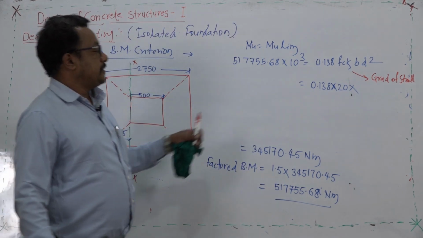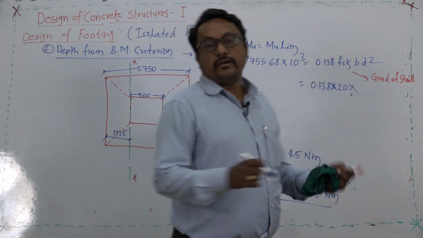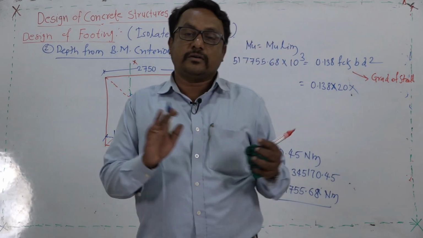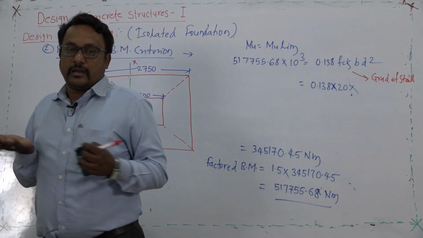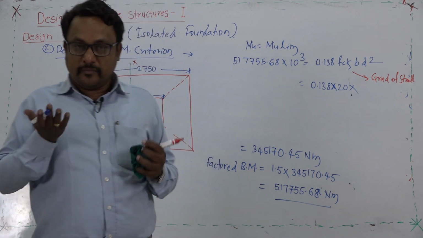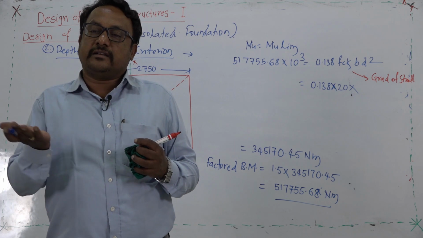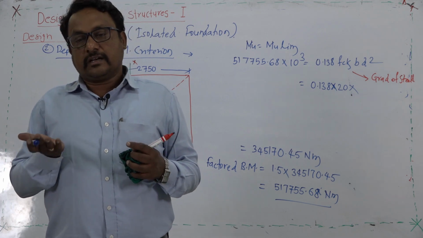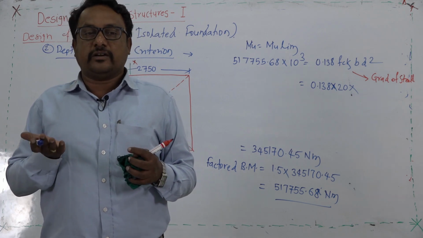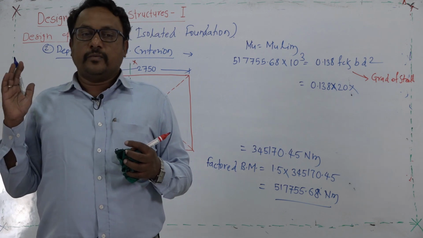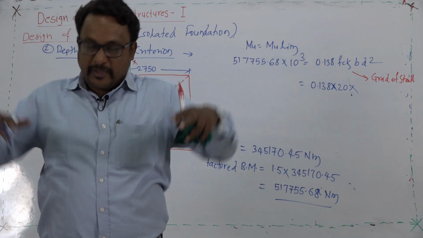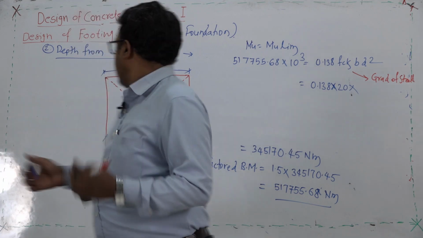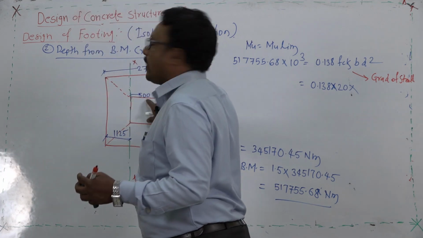So, 0.138 fck is 20. The b, what we should use is the minimum possible value of the b, which will resist that moment. It is a kind of a trapezoidal, or a kind of isolated footing, having the slanting side around the periphery. Therefore, the b which appears at top is 500.